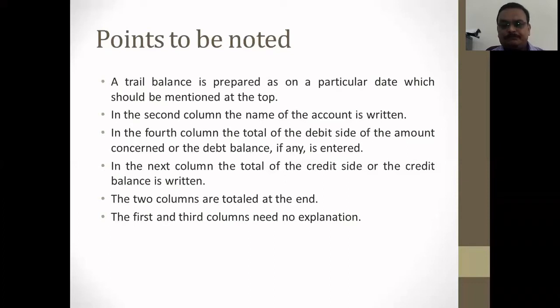In the fourth column, at the debit side, concerned debit balances, if any, are entered. So all types of debit balances are entered at the debit side, and all types of credit balances at the credit side. The two columns, debit and credit, are totaled at the end, and the first and third columns need no explanation. In the first column you write the serial numbers like 1, 2, 3, 4, 5, 6, and the third column is the ledger folio.